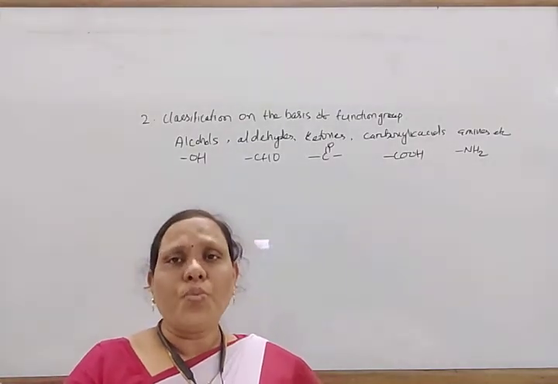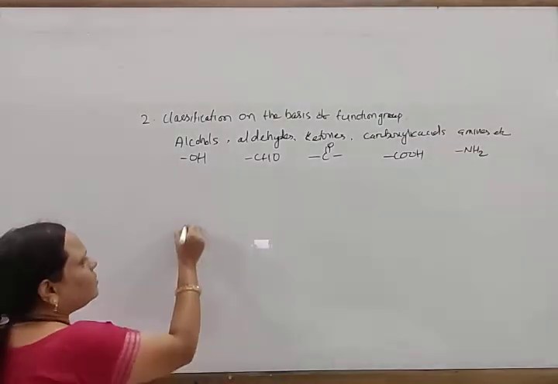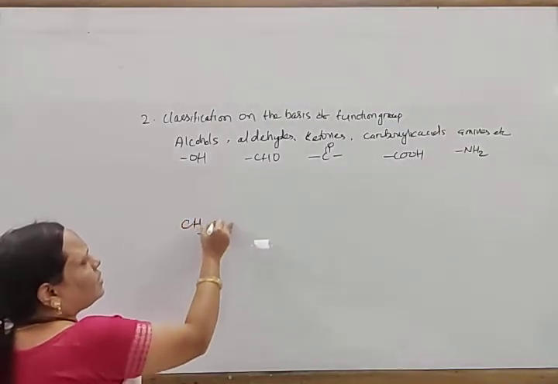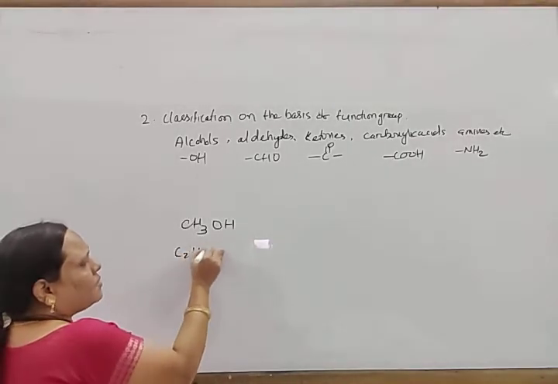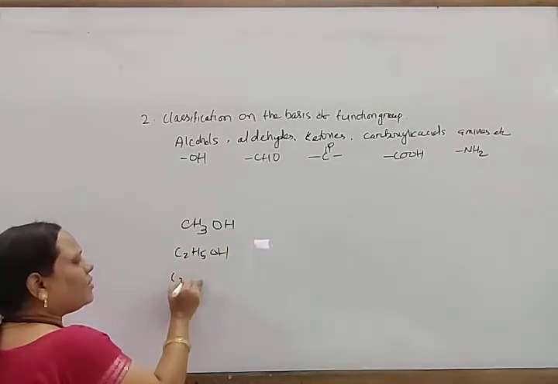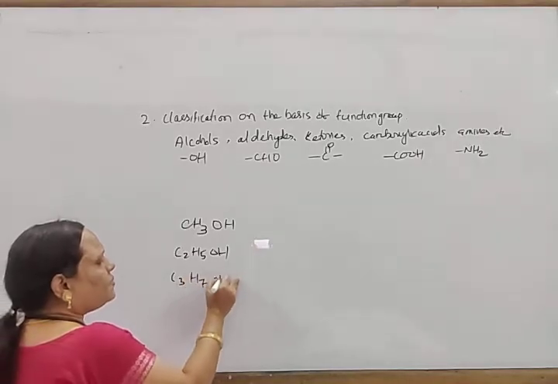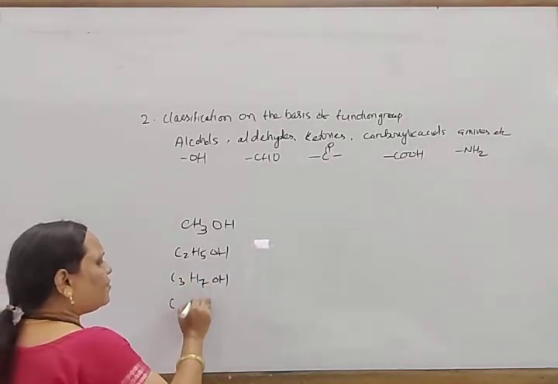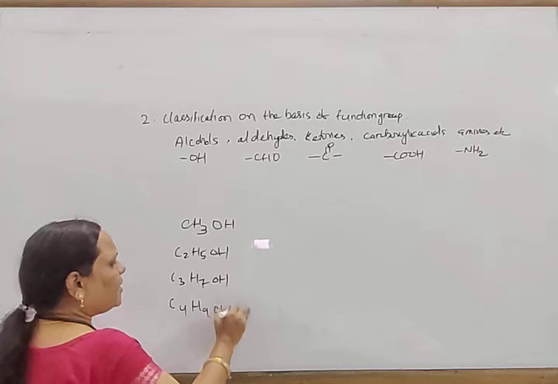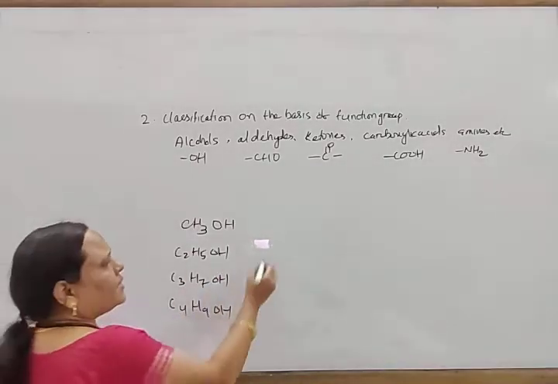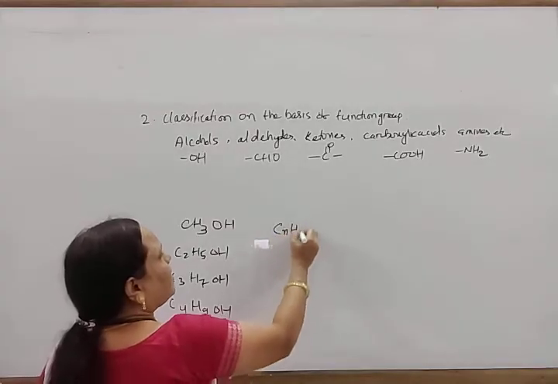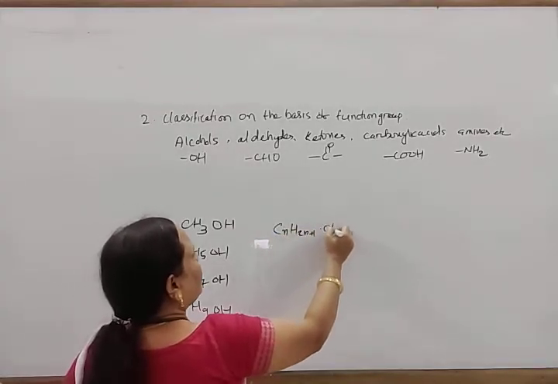For example, in the case of alcohols: CH3OH, methyl alcohol; C2H5OH, ethyl alcohol; C3H7OH, propyl alcohol; C4H9OH, butyl alcohol. They have the same general formula, CnH2n+1OH.